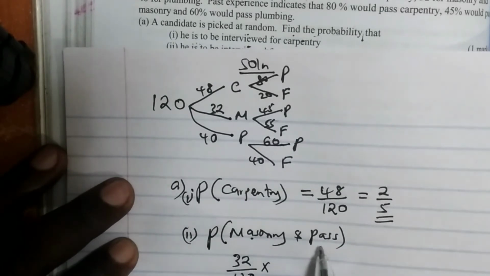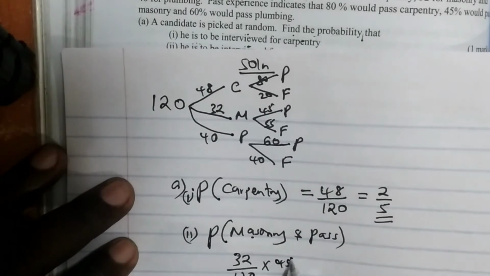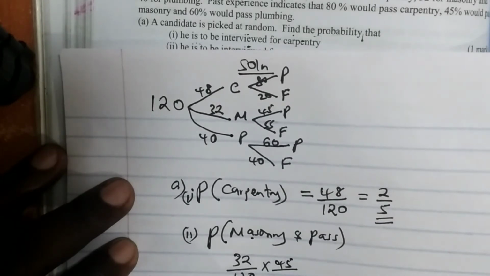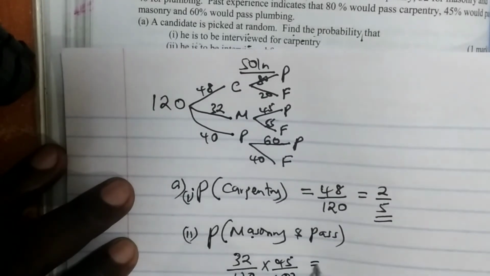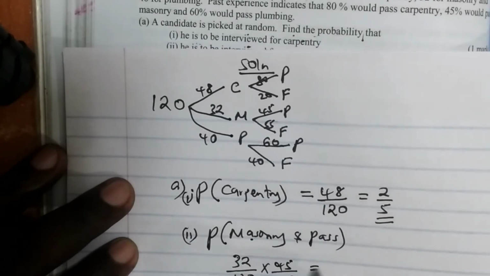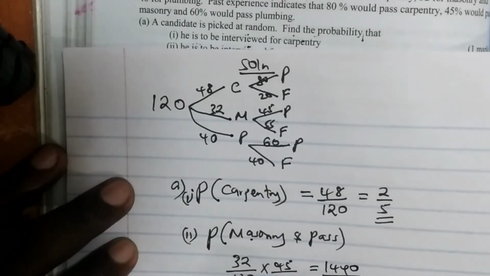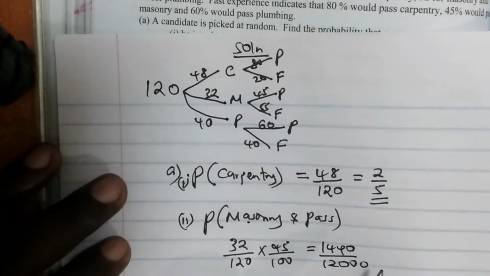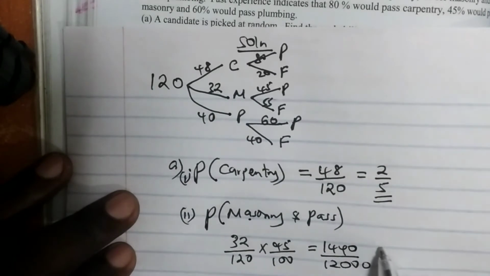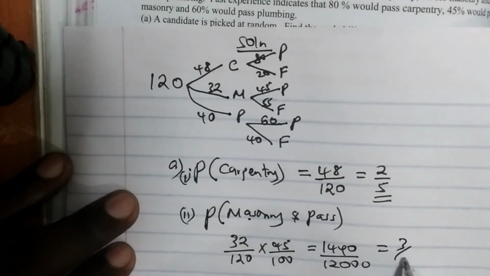You multiply by the probability of passing masonry, which is 45 out of 100. If you multiply the numerators, you are going to get 1440 out of 12,000. And if you simplify 1440 out of 12,000, you will get 3 out of 25.